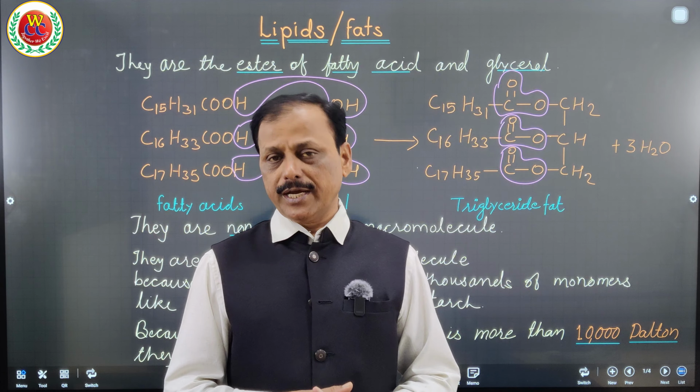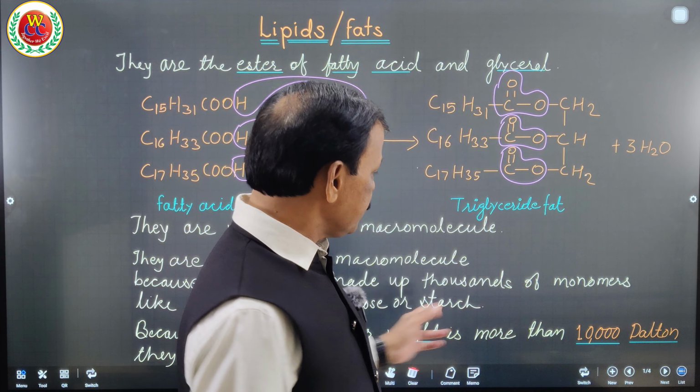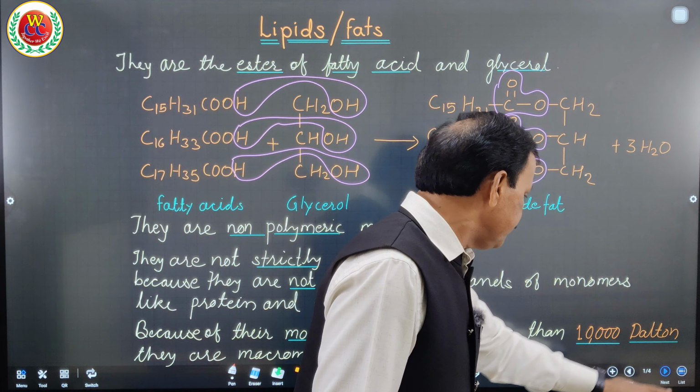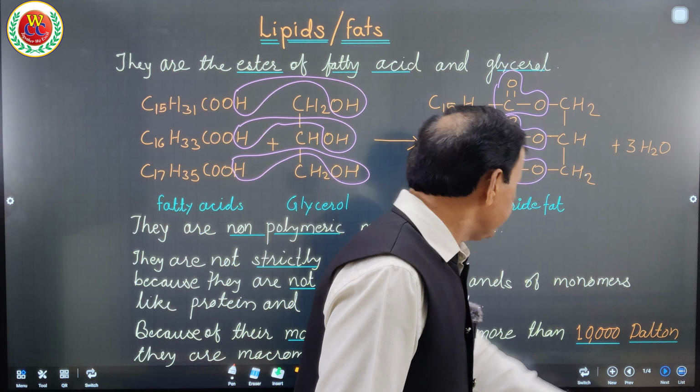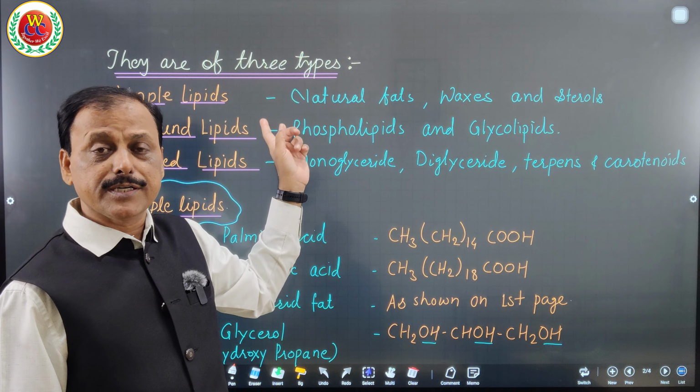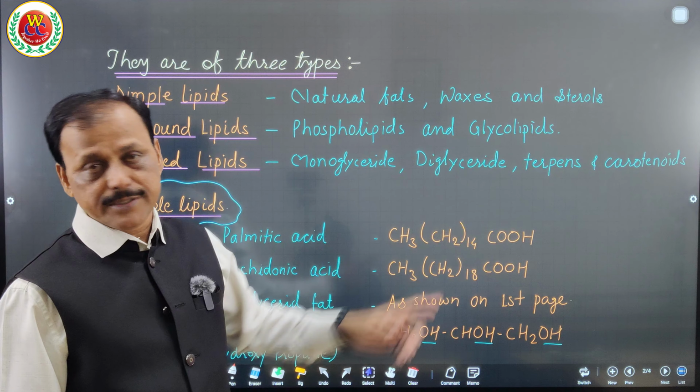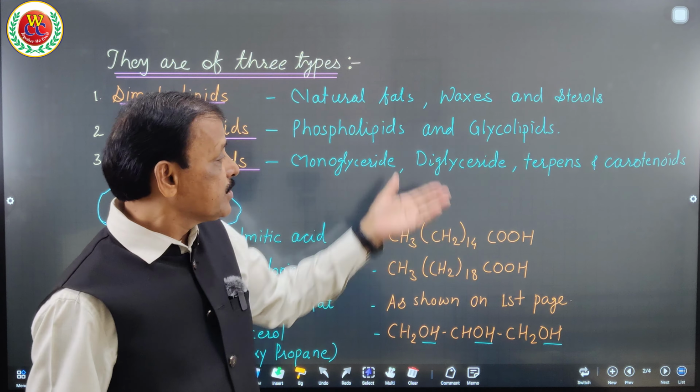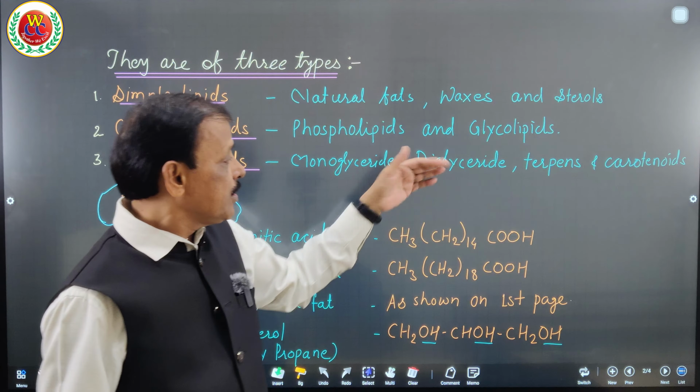That can be asked, as well as I have told you that some of the important components like waxes and steroids come under the simple lipid category, not under derived or compound lipid. That also can be asked. A question can be asked: one of the following is the odd one, because wax can be added with monoglyceride, diglyceride, terpene, and this carotenoid will be the odd one in this group, because these are the derived lipids, and that kind of question can be asked.